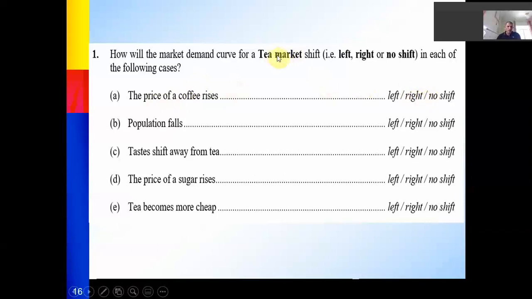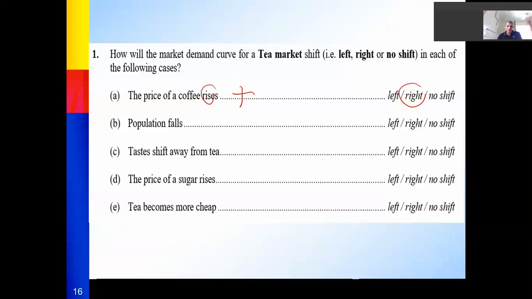I'm not talking about the price of the tea itself. I'm talking about the determinants. And we call coffee a substitution commodity. So the relation is positive. Positive means rises go to the right, falls go to the left. So rises go to the right.